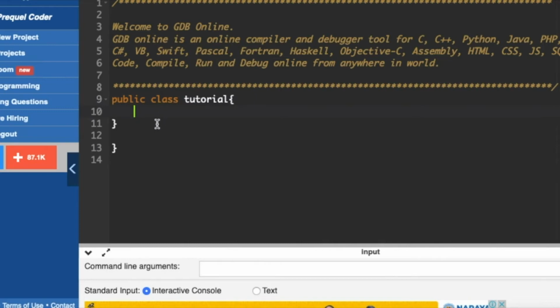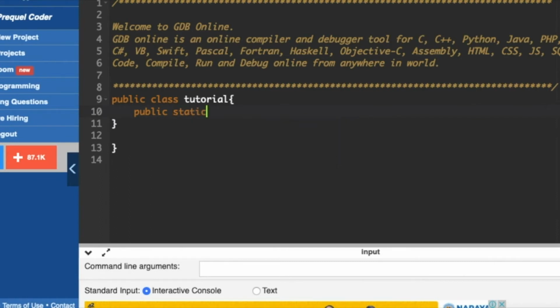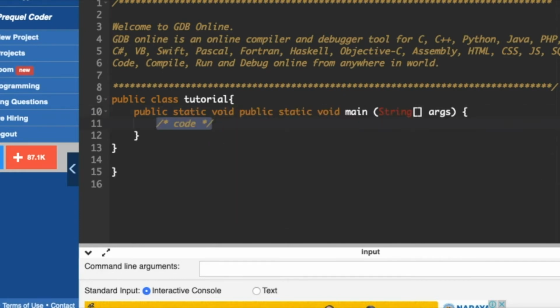Here our code has started, so I'm going to declare public static void main. Make sure you are not making errors, as it's your first program. After entering main, the code will be completed by itself.